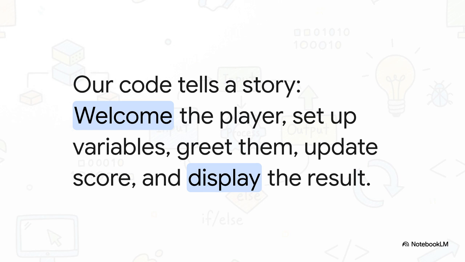It starts by welcoming the player. Then it sets up the game's memory, creating our variables for the player's name and their score. It uses that concatenation trick to say hello to Gray Fox personally. Then something happens. The player finds a power-up, and the score is updated using our expression. And finally, the new score is printed for the player to see. It just flows logically right from the top to the bottom.